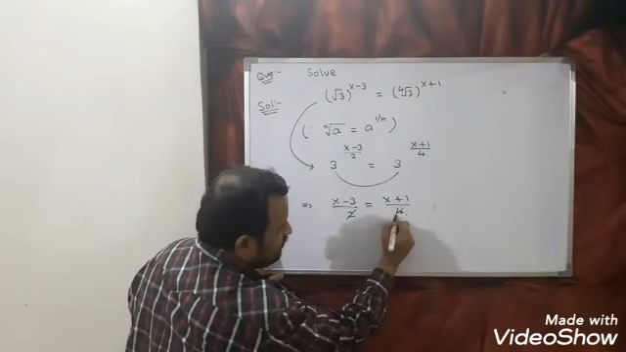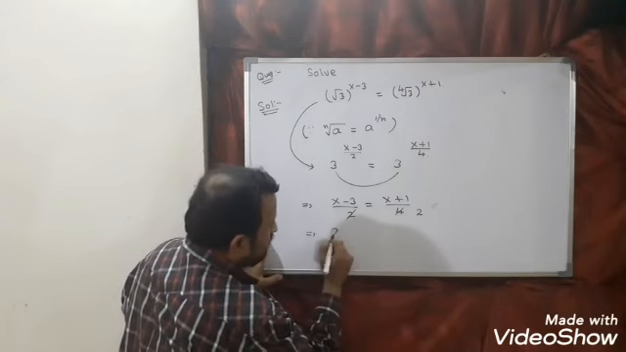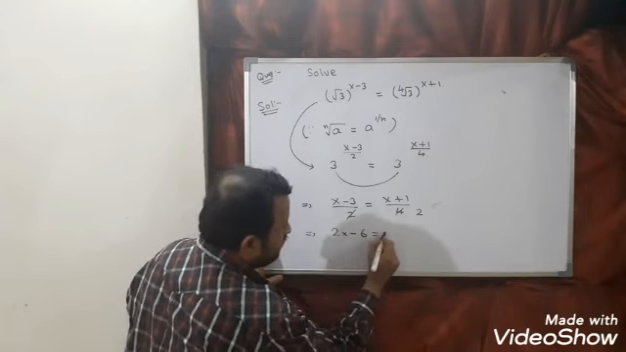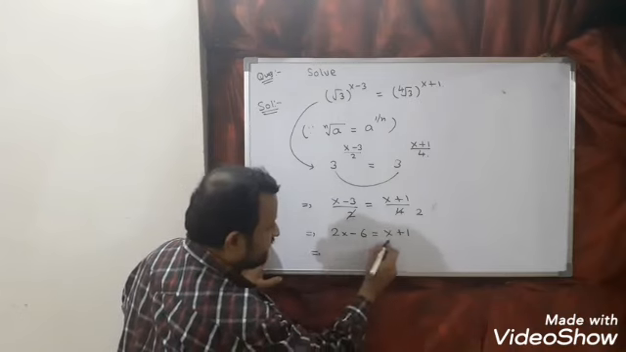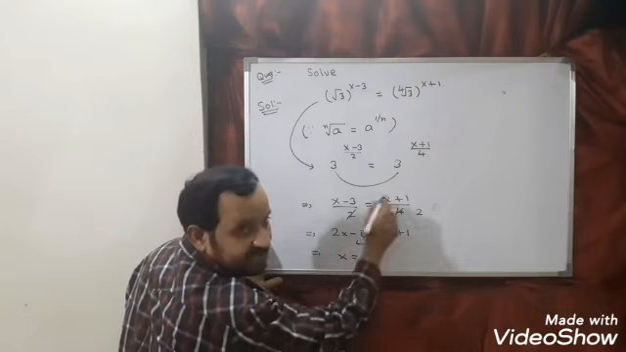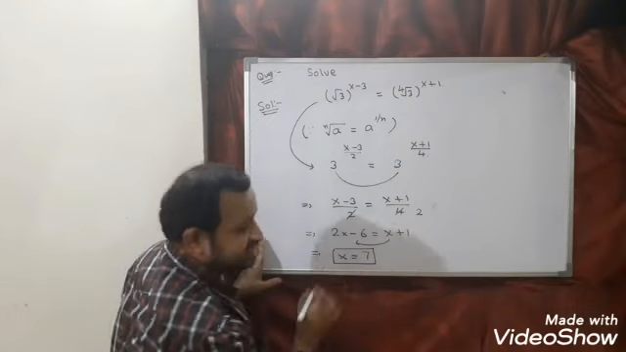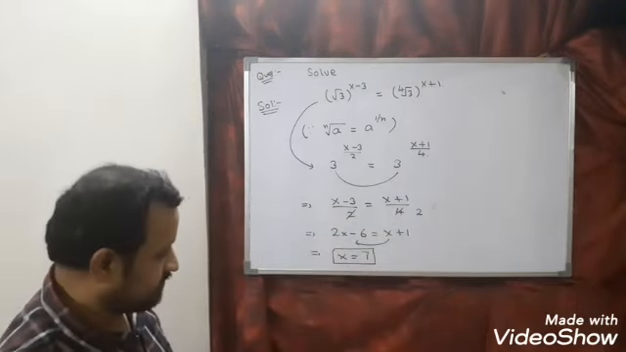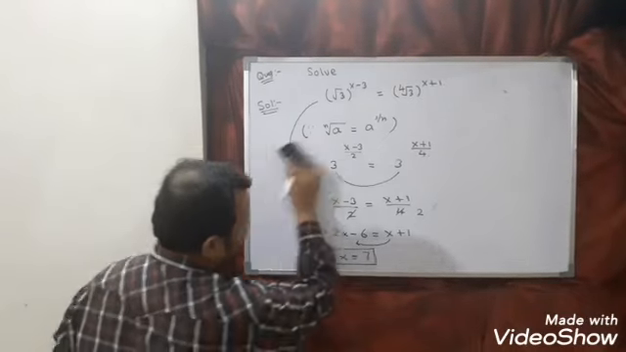Now cross multiply. What will you get? 2x minus 6 is equal to x plus 1. Finally I can say x will come this side, so x is equal to 6 plus 1, minus 6 will go that side, so x is equal to 7. So this is the required solution. Is it clear? Let us see one more question.